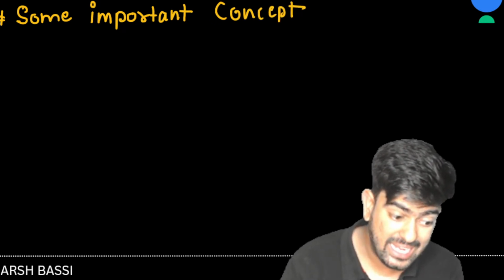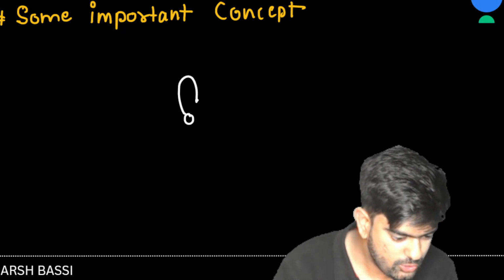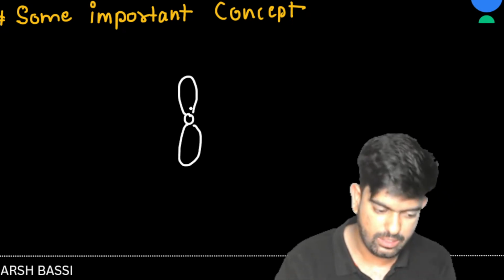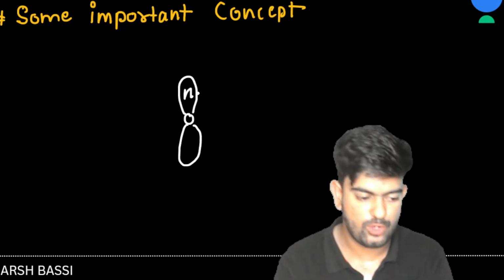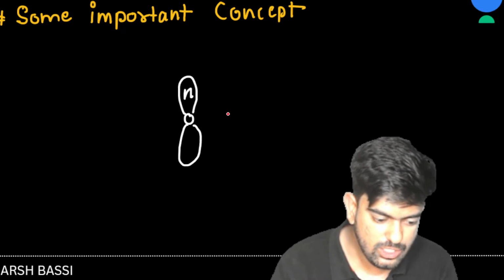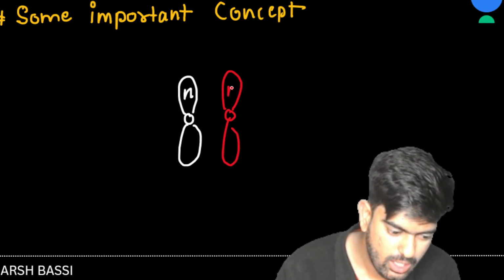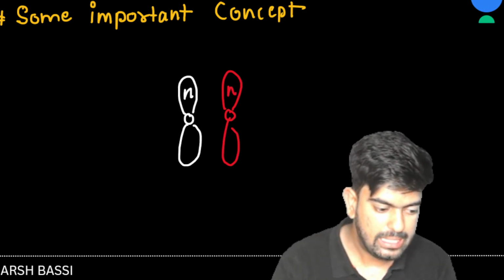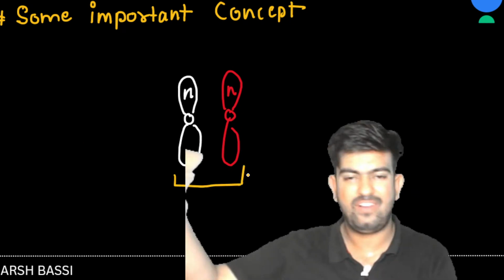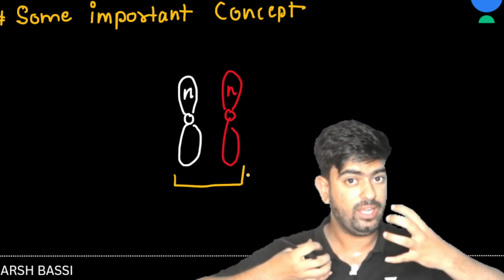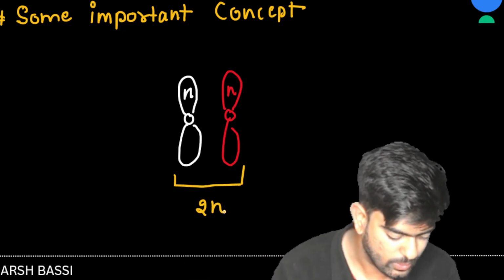I'm making that diagram again. This was Harry's chromosome, that means the father's, the male chromosome, and this was N. This was Julie's chromosome, which was again N. Combining both of them, from our father we got N, from our mother we got N, and we formed 2N.